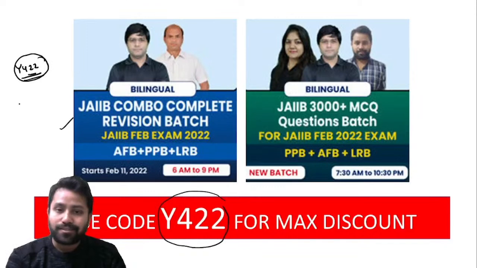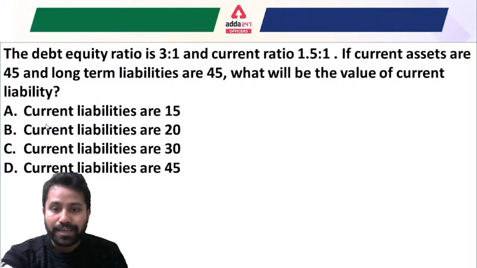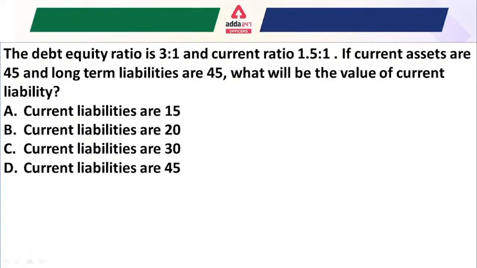Okay, so let's start. The first question is from the ratio analysis chapter, and here you have to find out what will be the value of the current liability. Some data are given: the debt equity ratio is given, the current ratio is given, the value of the current assets is given here, and the long term liabilities are given here.